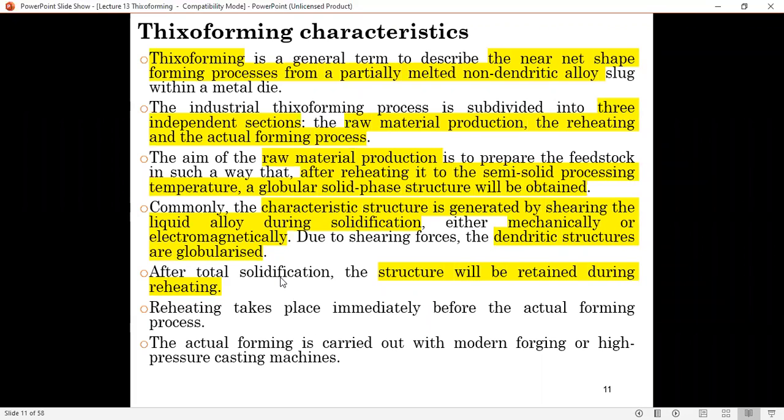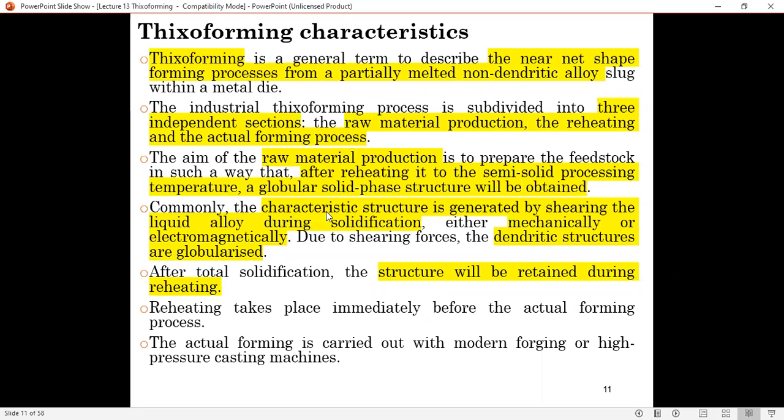So it says here, raw material production. The aim of the raw material production is that, after reheating to a semi-solid processing temperature, the globular solid phase structure will be obtained. So during the reheating process, you're not going to get dendritic, but a globular solid phase.